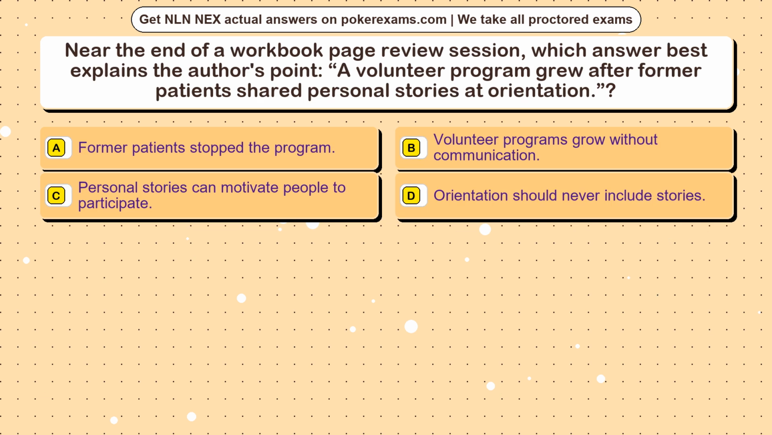Question 19. Near the end of a workbook page review session, which answer best explains the author's point? A volunteer program grew after former patients shared personal stories at orientation. Option A, former patients stopped the program. Option B, volunteer programs grow without communication. Option C, personal stories can motivate people to participate. Option D, orientation should never include stories.